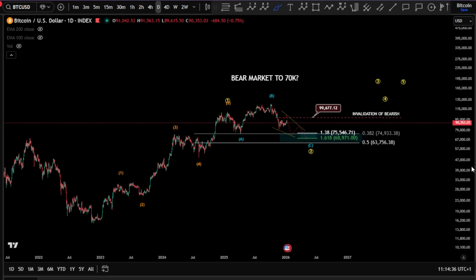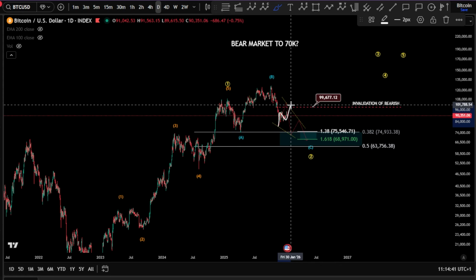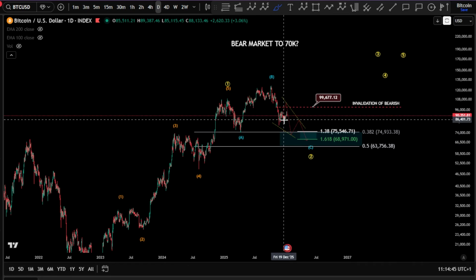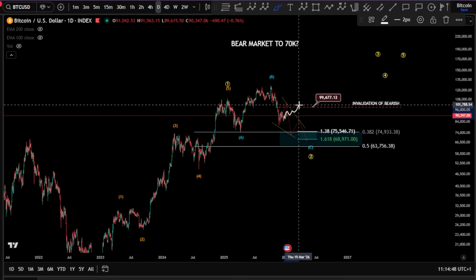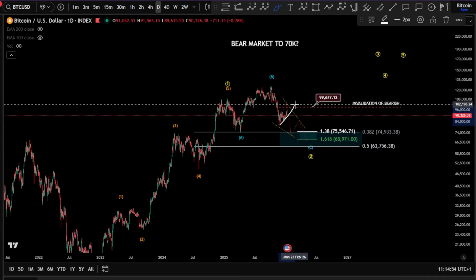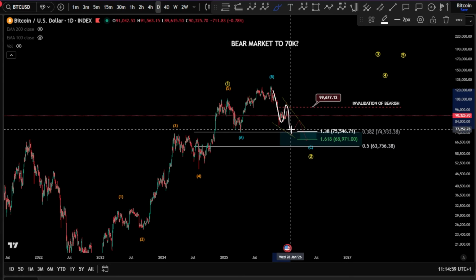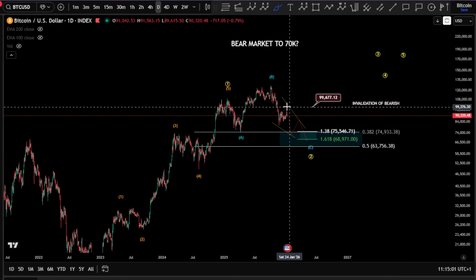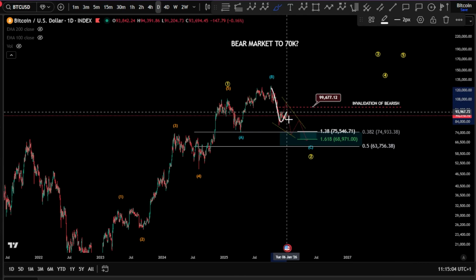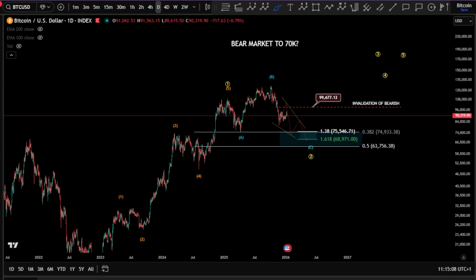Now, the next scenario also is the ending diagonal, which is a very low possibility because preferably we first finish a clean zigzag toward the upside here. Meaning, if we continue the ending diagonal possibility that we saw, and we will see on the micro level, we might, in this case, finish a wave 2 and take the 99K 600. I can only call this scenario by taking invalidation of the impulse there. If the impulse is still valid, I cannot really switch to this scenario before taking this price.